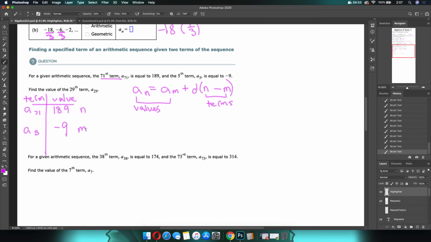Now that I have everything labeled and filled in, I can start putting it into this formula. So A sub n, that n value is 189, equals A sub m. So m value is negative 9 plus d. That's part 1. We have to find that term of n minus term of m: 71 minus 5. Okay. From here, this is a little bit more basic. We're back in comfortable territory because we know how to do our algebra. So let's see here. That is the brush tool.